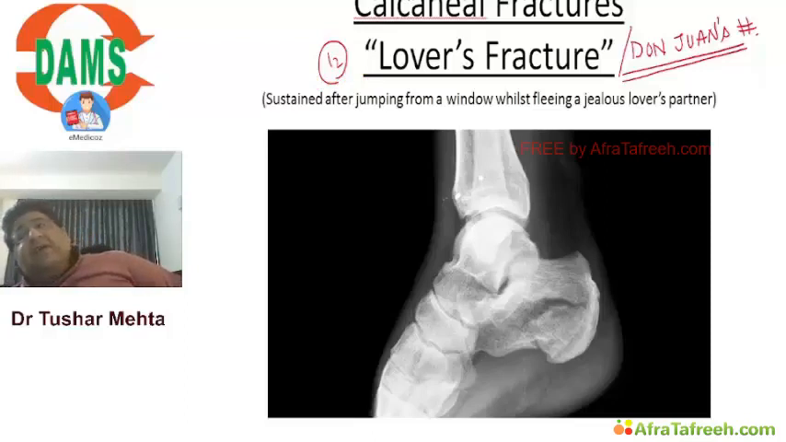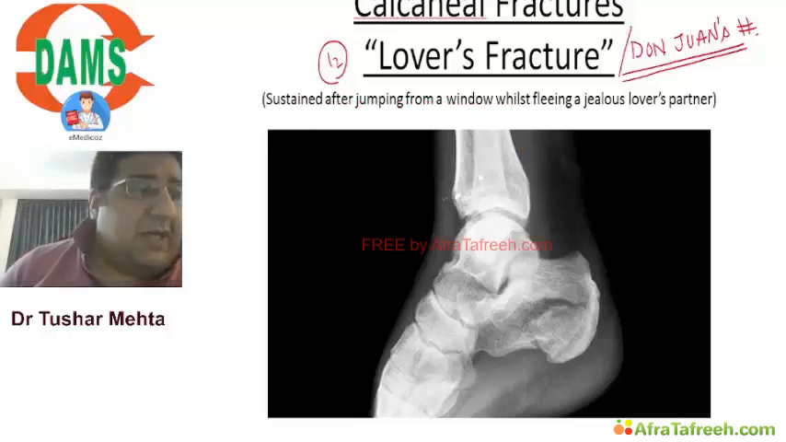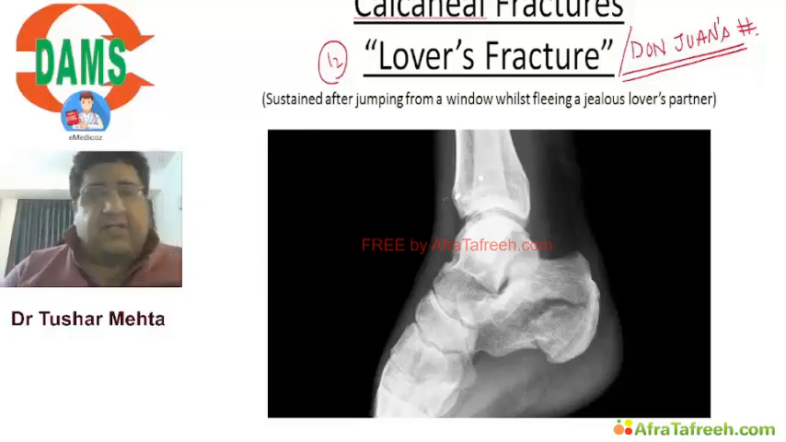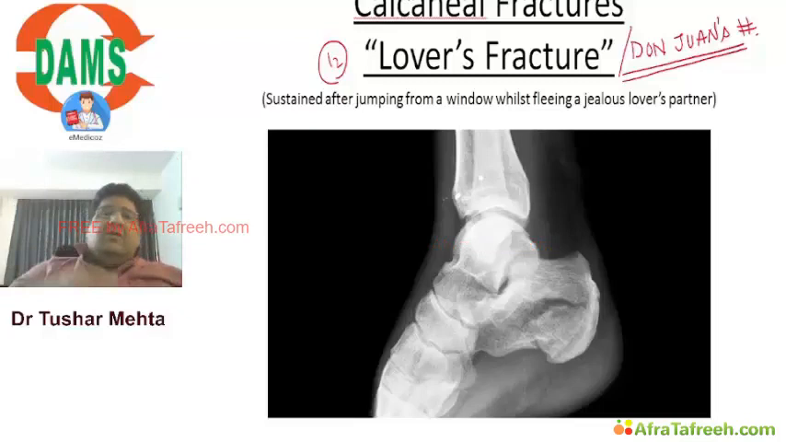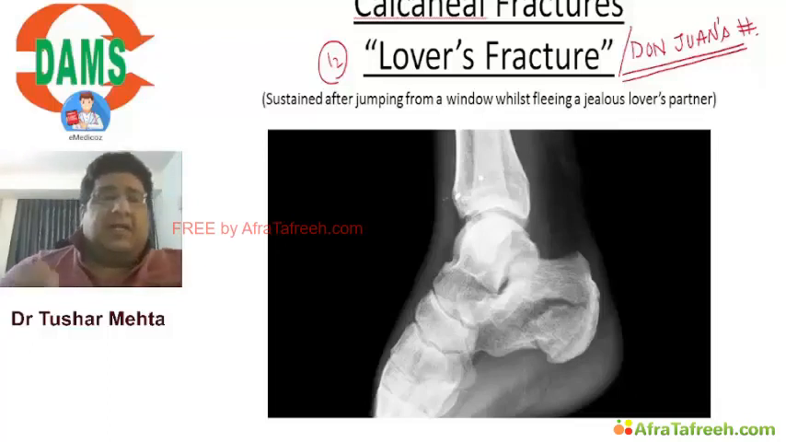He said, sir, I had gone to meet my lover on the 3rd floor of the building. And meanwhile, the spouse of my lover came into the scene. Sir, I had no other option except to jump from there. When I jumped from the 3rd floor, I landed on the ground on my heels. And when my heels struck the ground, I had bilateral intra-articular calcaneal fracture.